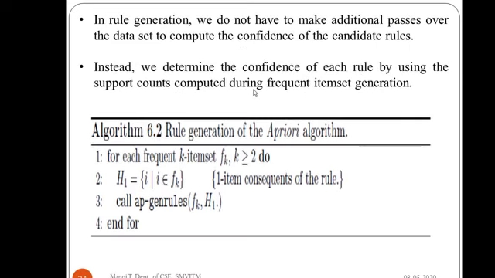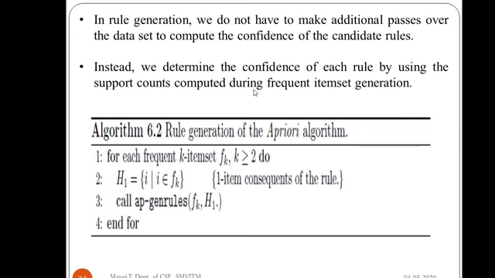Next we will see the pseudocode for the rule generation in the a priori algorithm. This is similar to the frequent item set generation which we have done in the a priori algorithm. The steps are almost similar, but the difference is that we need not make additional passes over the entire data set to compute the confidence of the candidate rules. Why is it like that?